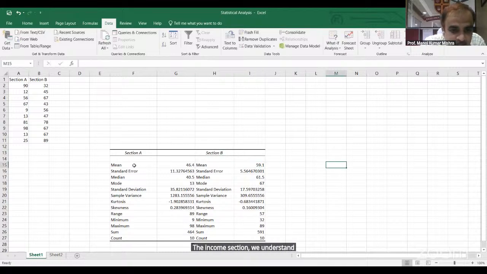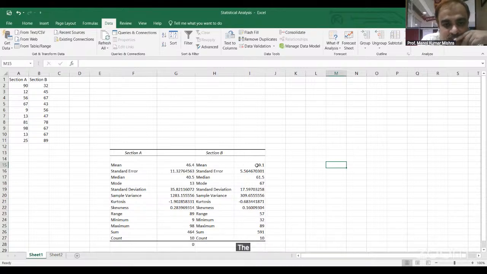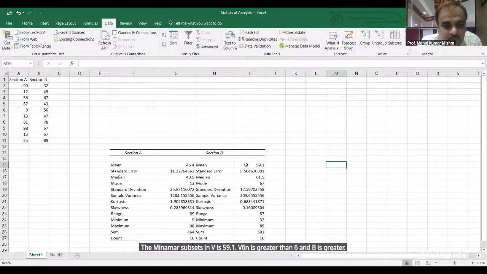The mean marks of section A is 46.4. The mean marks of section B is 59.1. Which section is better? Section B is better.